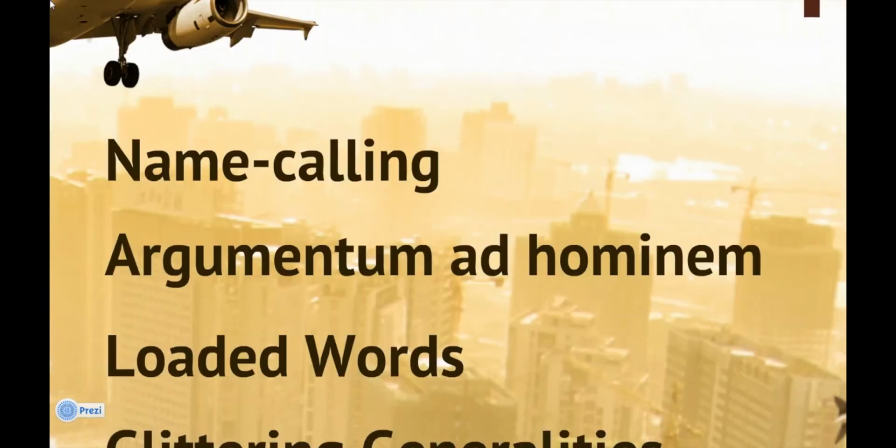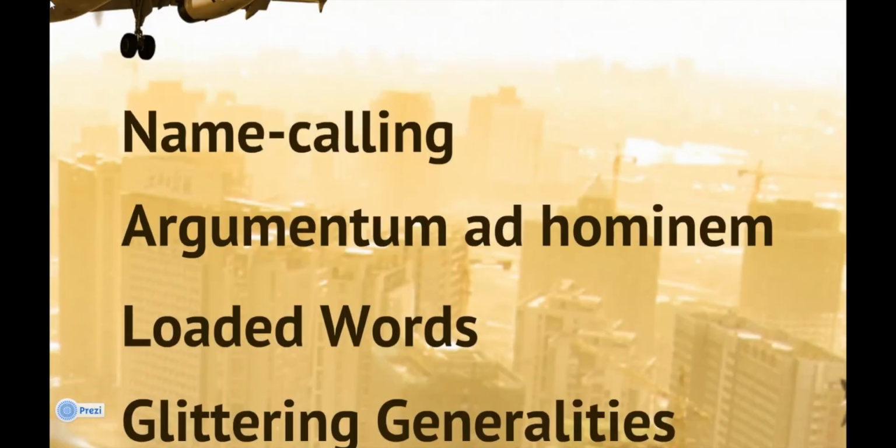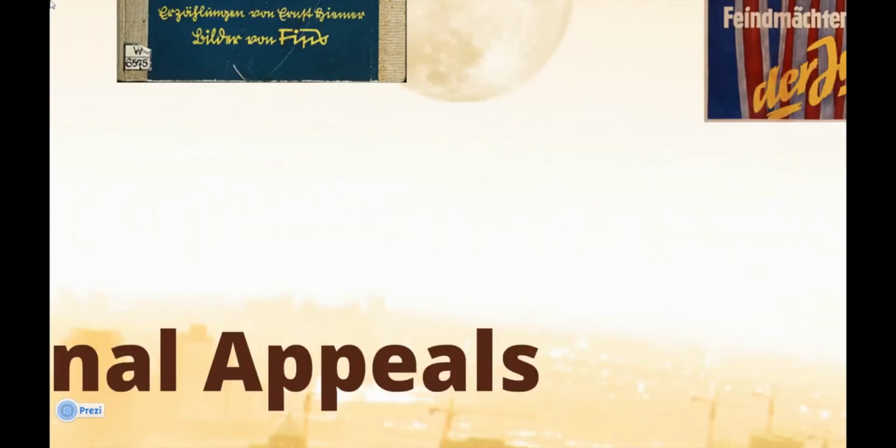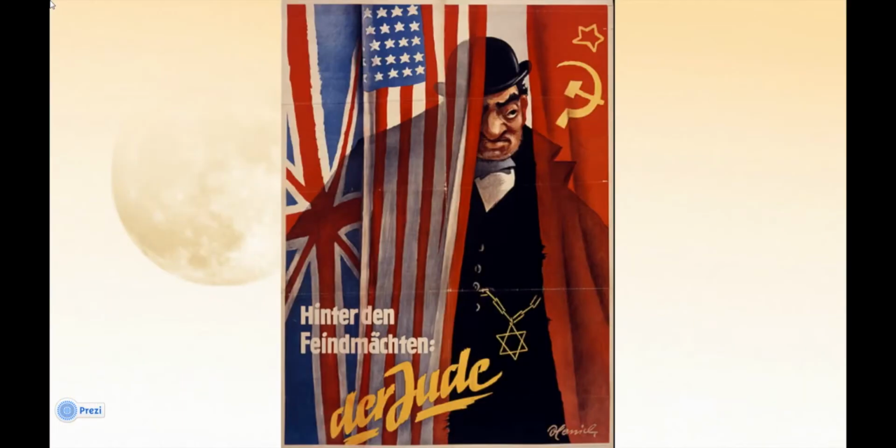Argumentum ad hominem involves attacking a whole group of people, saying that anyone in a certain group acts in a certain way. For example, this anti-Semitic poster from Nazi Germany is saying that all Jews are behind the curtain of Germany's enemies, and that all Jews are evil and not to be trusted, both of which are incorrect.